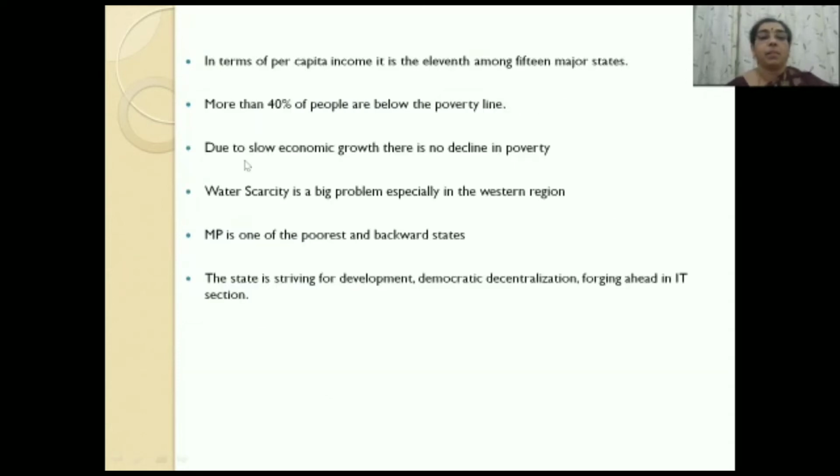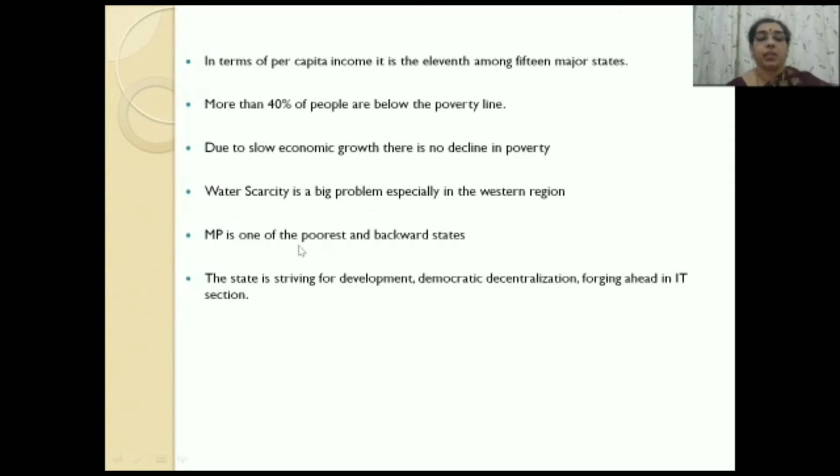In terms of the per capita income, Madhya Pradesh ranks 11th among 15 major states. More than 40% of the people live below the poverty line. Due to the slow economic growth, there is no decline in poverty. Water scarcity is a big problem, especially in the western region. By scarcity, we mean shortage.